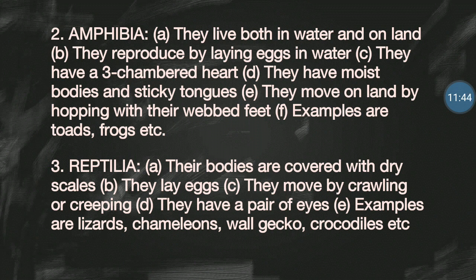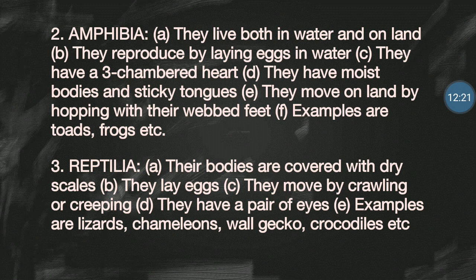B, they reproduce by laying eggs in water. So they are oviparous too, right? They lay their eggs in water. C, they have a 3-chambered heart. They have a heart that has 3 chambers. Those chambers are 2 auricles and 1 ventricle. There's a heart chamber called the auricle, and there's another one called the ventricle. So the heart of an amphibian has 3 chambers.